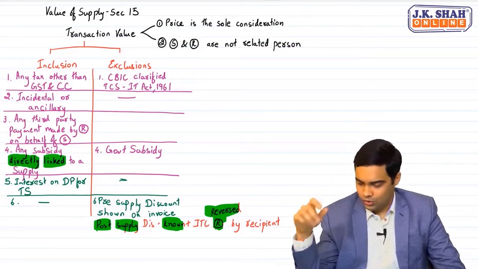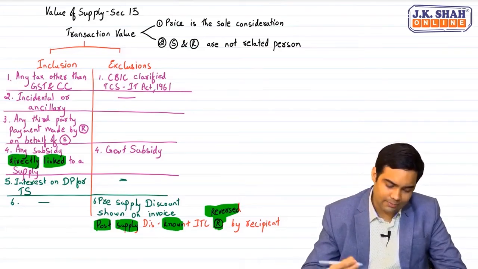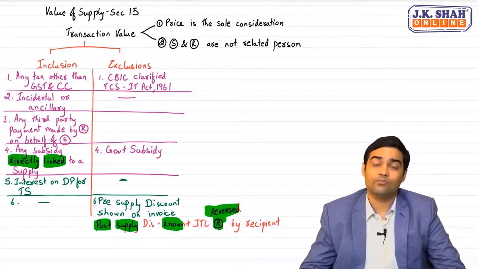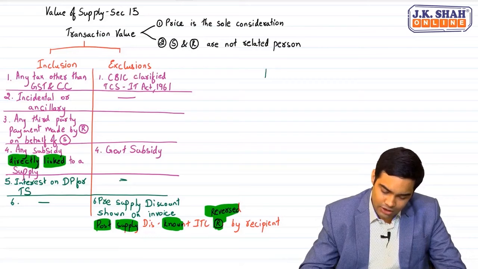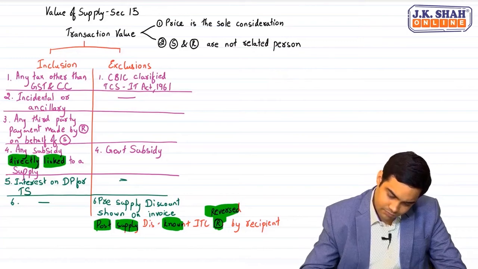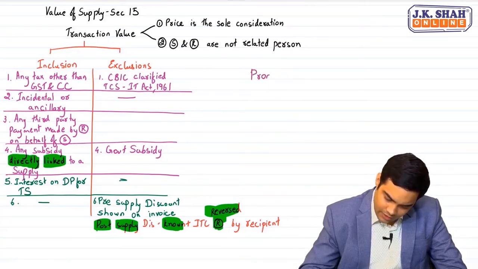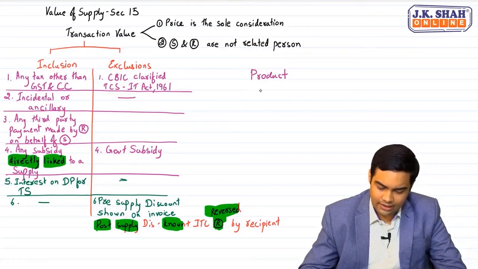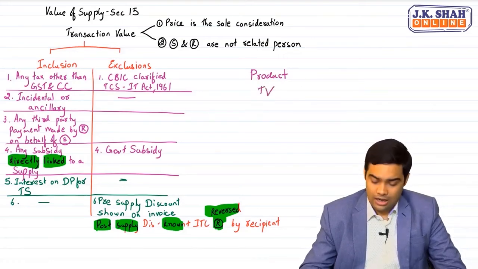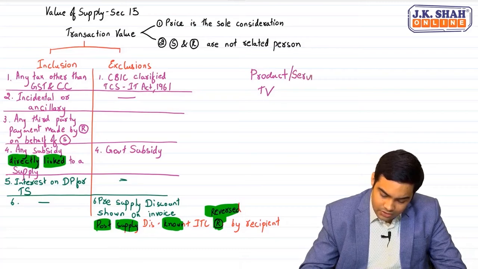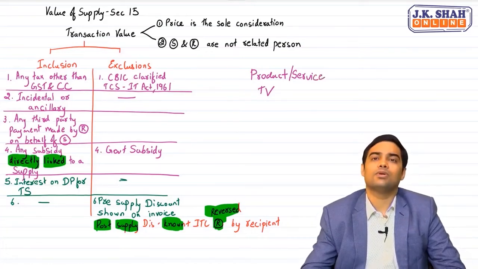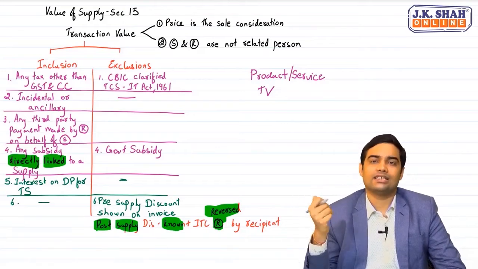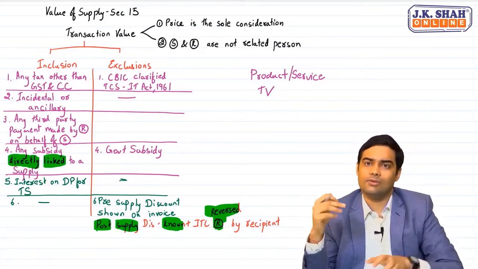Clear? Okay. Now there are basically two types of questions which are asked in valuation. One type of question is where the product prices are given or the service price is given and you are required to find out the transaction value. Now, whenever we talk about product price or service price, be very careful. They will give you the adjustments separately. Adjustment separately meaning some transportation charges, packing charges, other taxes, all this information will be given separately.